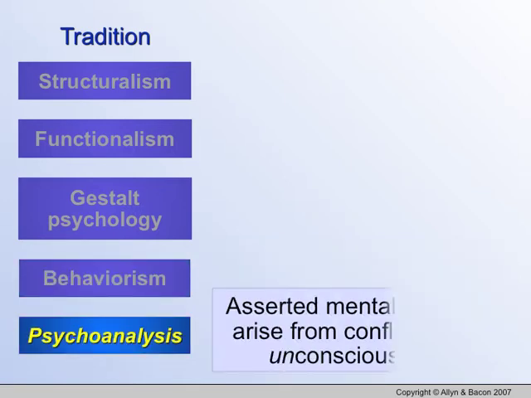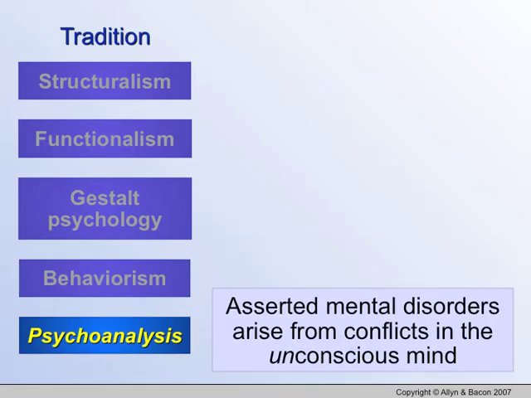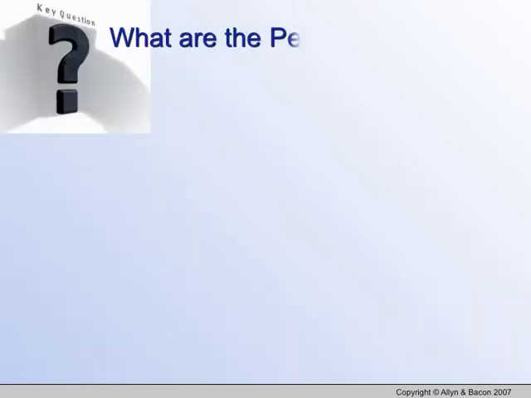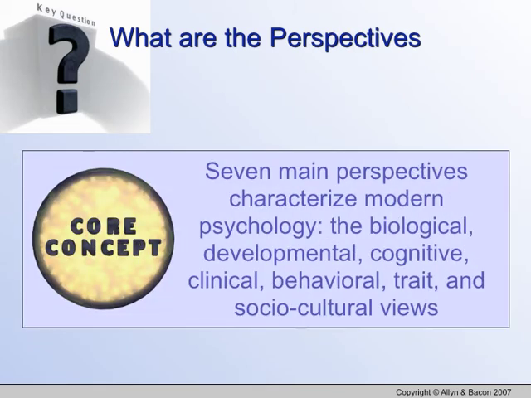And psychoanalysis, created by Sigmund Freud, asserted mental disorders arise from conflicts in the unconscious mind. Once we get to psychoanalysis and Sigmund Freud, then we really start discussing the conscious and the unconscious mind, and the conflicts between the two. So what are the perspectives? We just talked about the traditions. What are the perspectives?